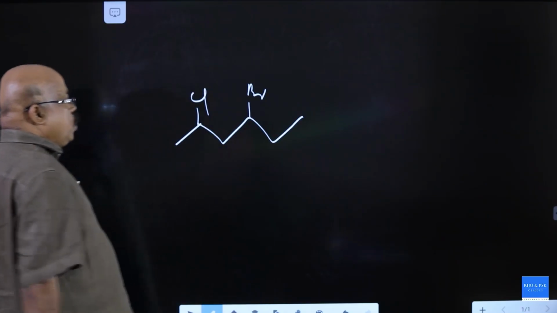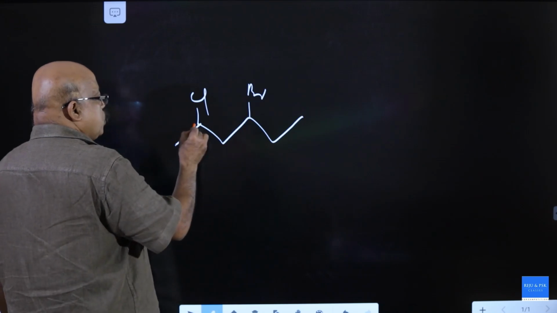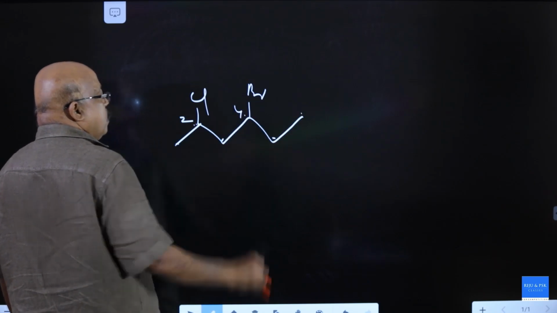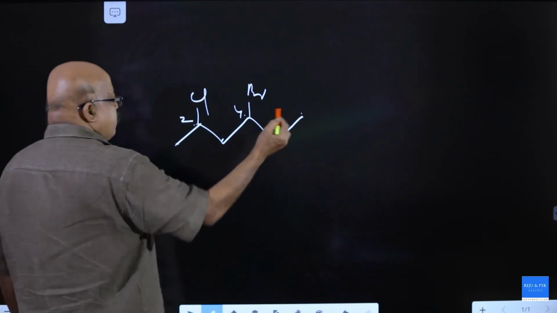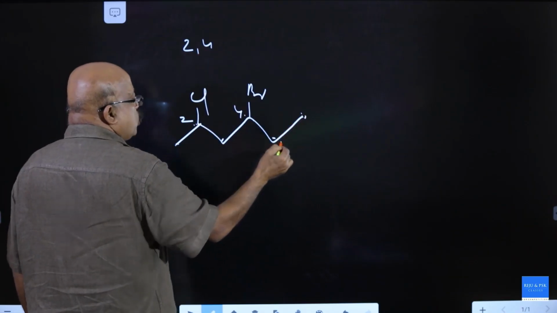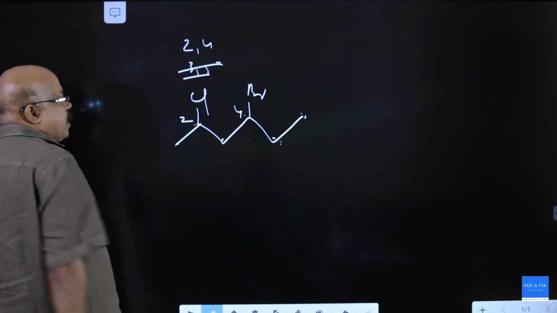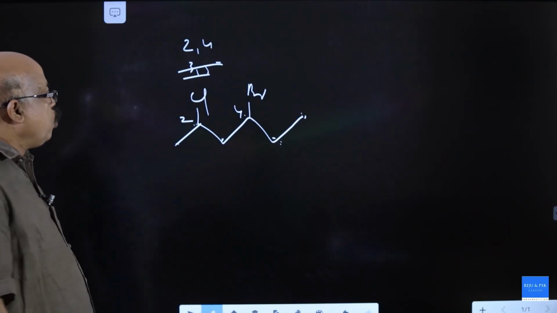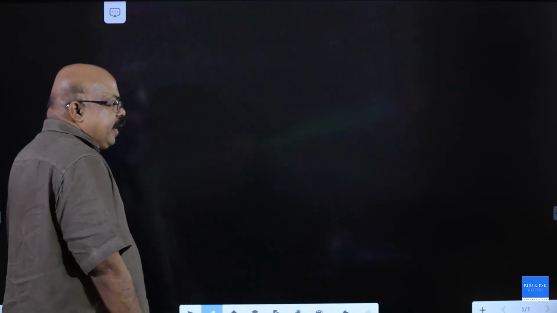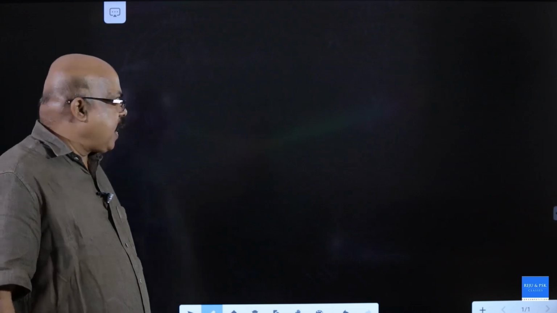Here there are two different substituents, not at equivalent positions. Numbering 1, 2, 3, 4, 5, 6, the locants are 2 and 4. If numbering from the other side, the locants are 3 and 5. This is your correct numbering. It is 4-bromo, 2-chlorohexane. Now you are familiar with naming branched chain alkanes.